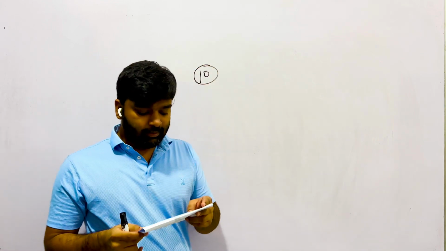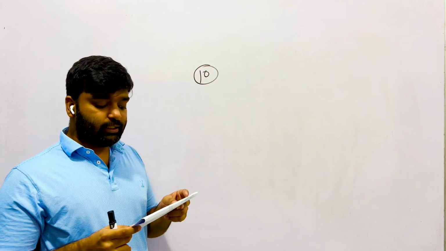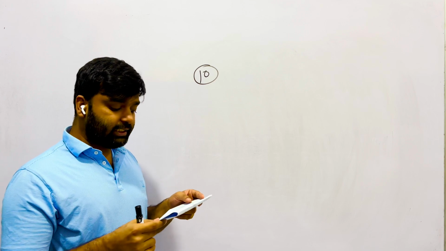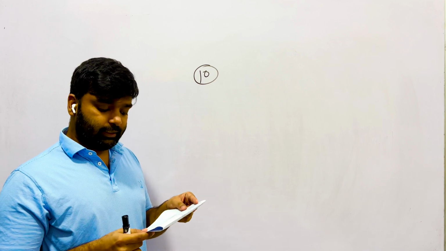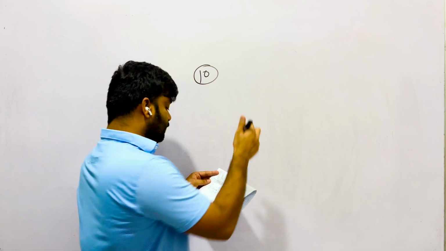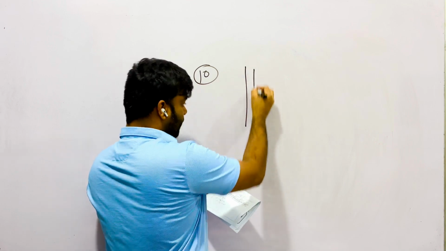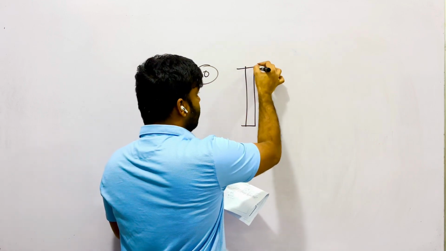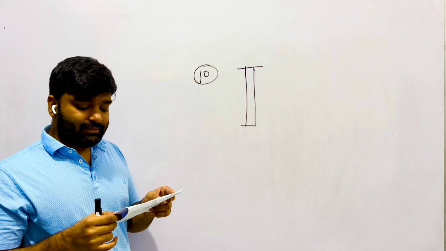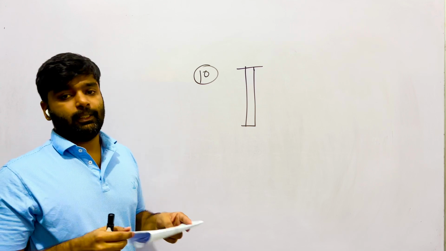Question number 10. The breaking stress of a material is 10 to the power of 8 Newton meter minus 2 and its density is 4000 kilogram meter minus 3. What will be the length of a uniform wire made up of the material so that the wire breaks by its own weight when suspended?